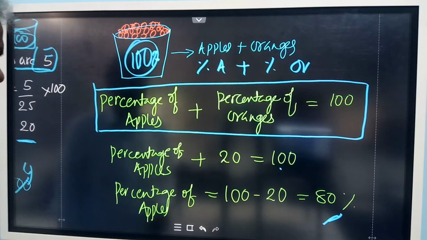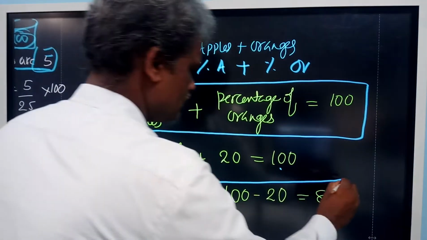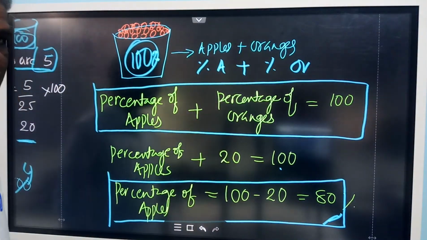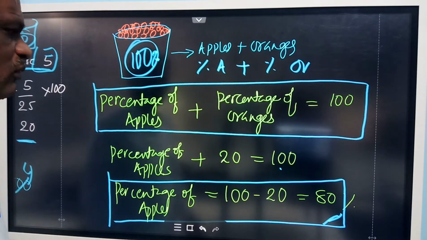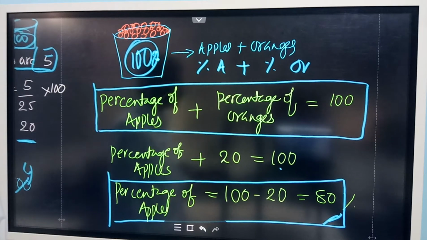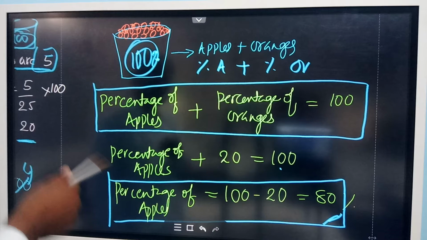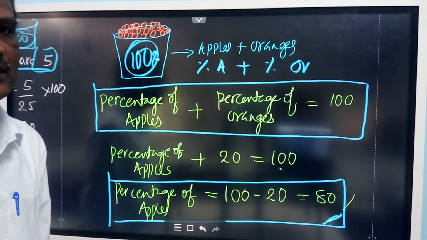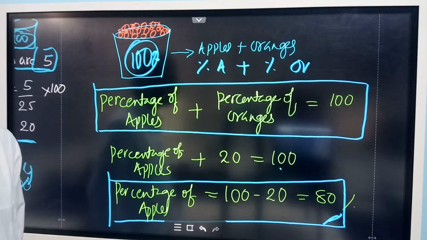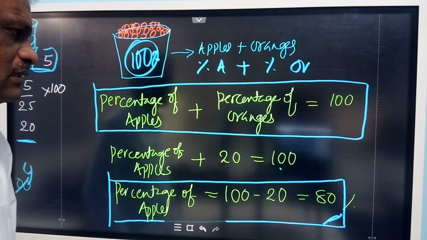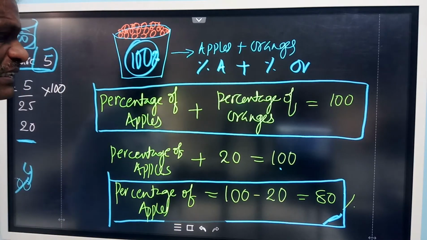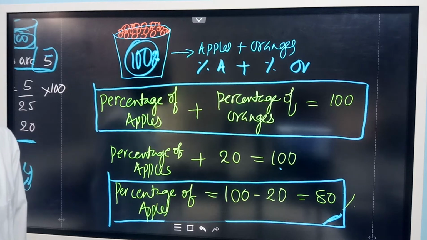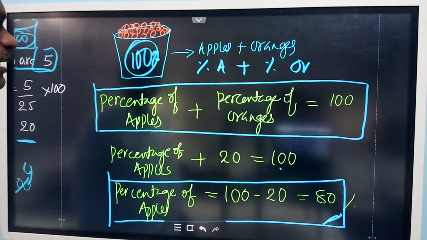How will you get the percentage of apples? Since the percentage of oranges is 20%, the percentage of apples is 80%, the remaining out of 100. Suppose I change the percentage of oranges to 30%, what will be the percentage of apples? Sir, 70%. Yes, good. Suppose I give the percentage of apples as 60, what will be the percentage of oranges? Sir, 40%. So you subtract from 100, and then you will get the percentage of the other thing.